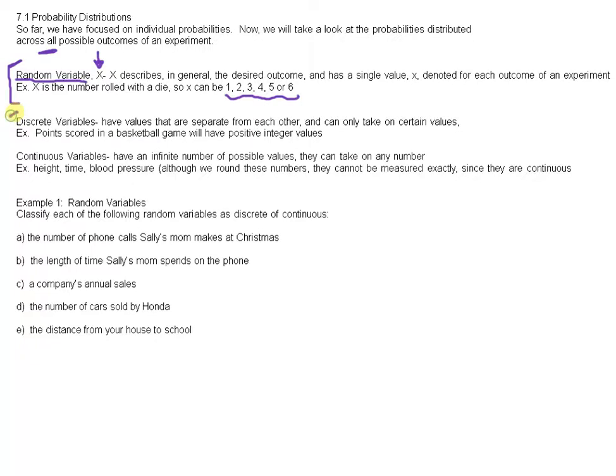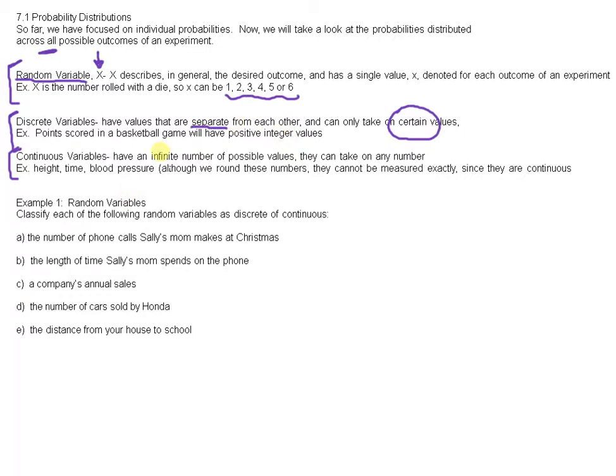Okay, and then let's focus on discrete versus continuous. So discrete variables have values that are separate from each other. Okay, so they can only take on certain values. For example, points scored in a basketball game. You can't score 2.5 points. You can't score negative 10 points. So these are discrete variables. This example will only have positive integer values. It'll have 0, 1, 2, 3, and so on.